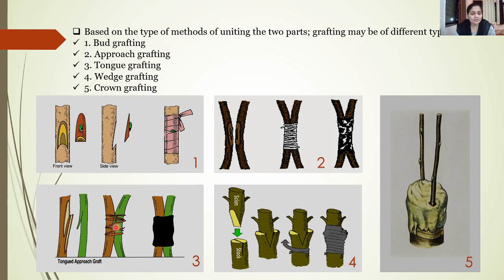Once they are properly fitted, they are to be tied with the help of polythene and strings, and eventually they will grow into one plant.